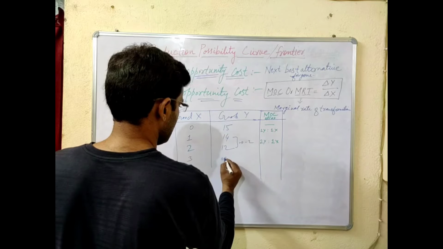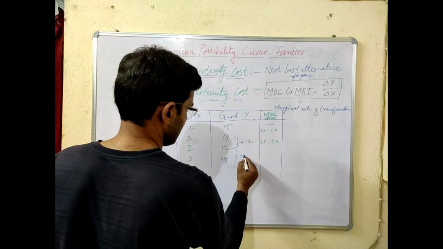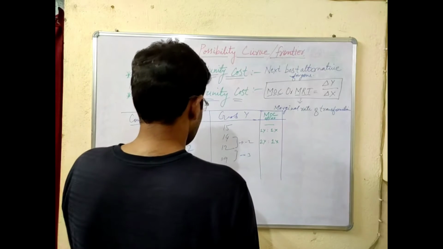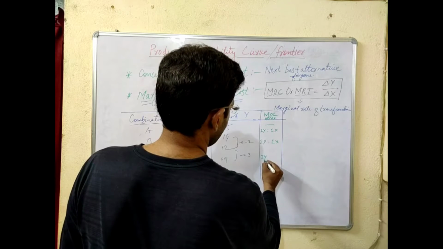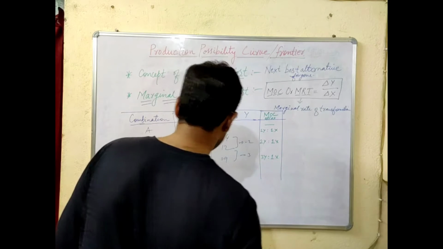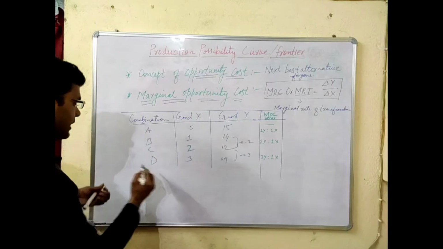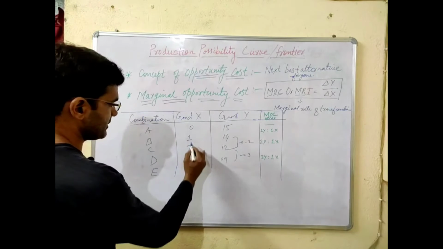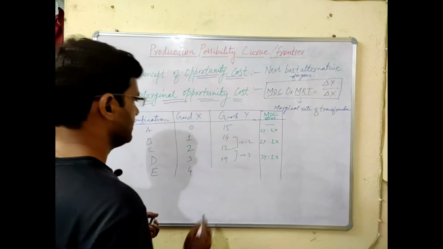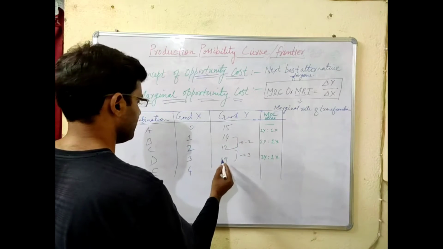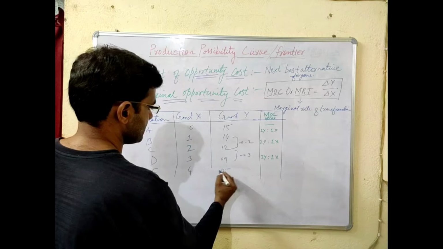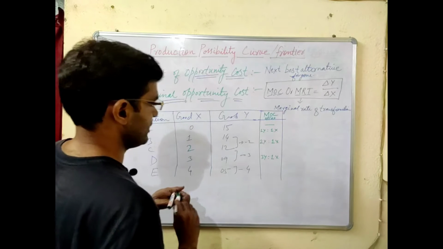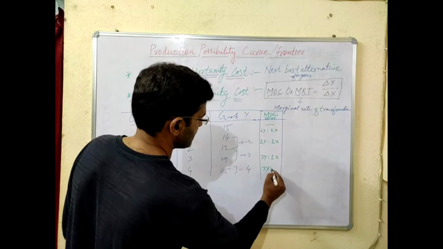So now it will produce 9 units. Here the loss is minus 3. Okay. So the ratio will be 3Y is to 1X. Are you getting? Now suppose at combination E, the economy is producing one more unit of good X and it has to sacrifice more units of good Y, means now it will produce only 5 units. The difference will be 4 and the ratio will be 4Y is to 1X.